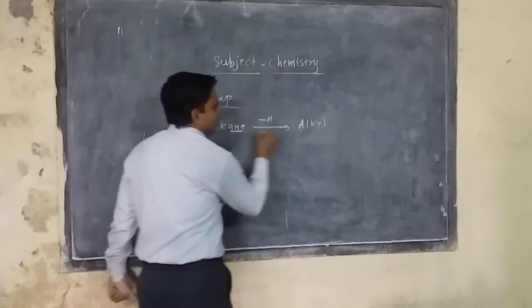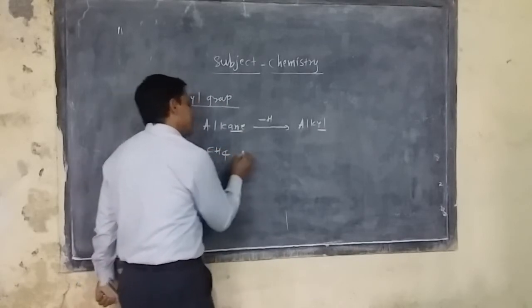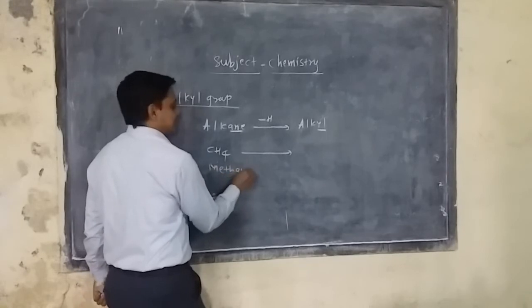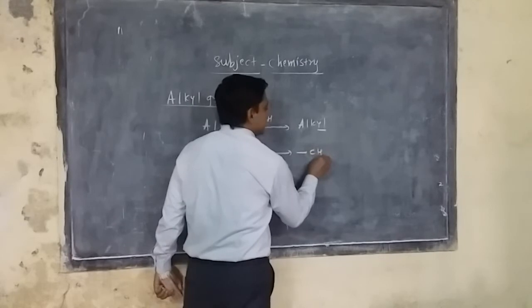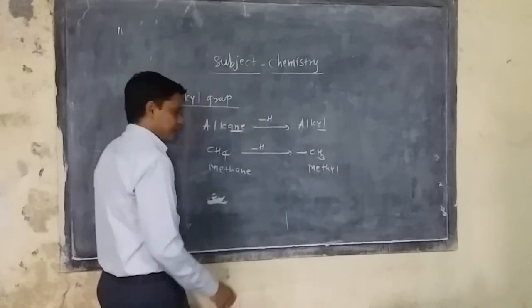Correct? So this "ane" ending is replaced by "yl". For example, suppose CH4, the first member of the alkane family, that is methane, is taken, and this H is removed, then the resulting group is -CH3. So methane is converted into methyl.